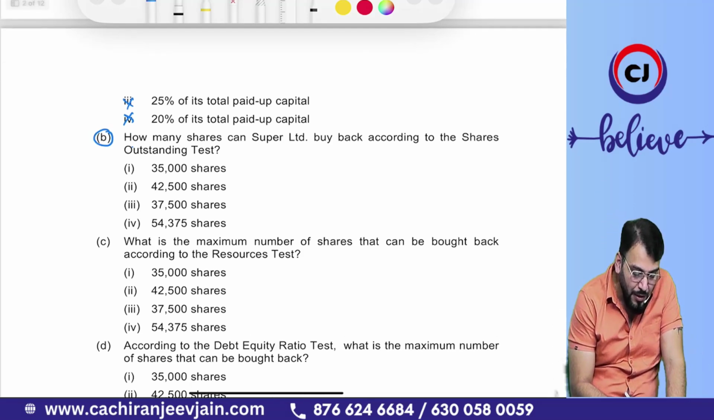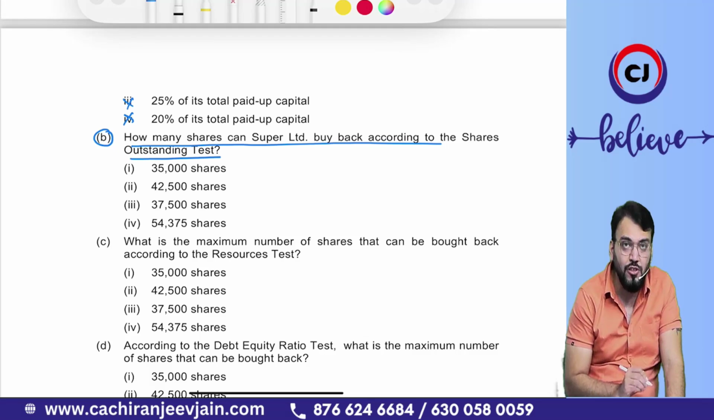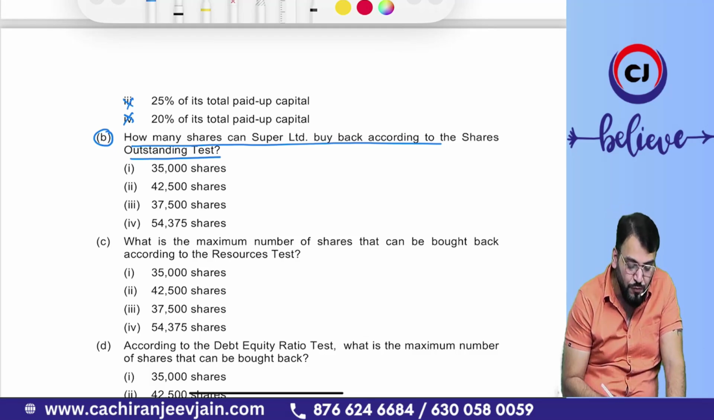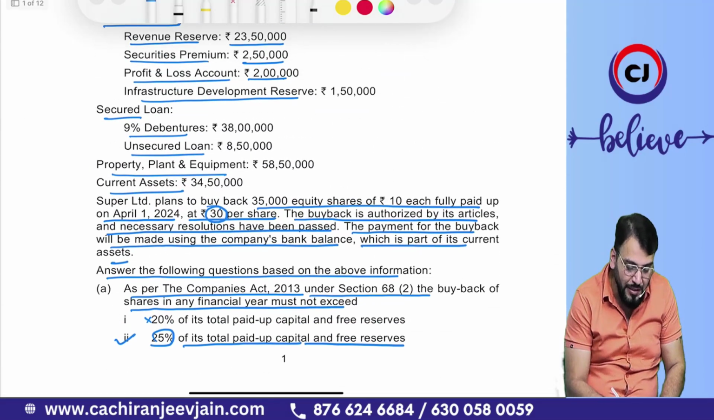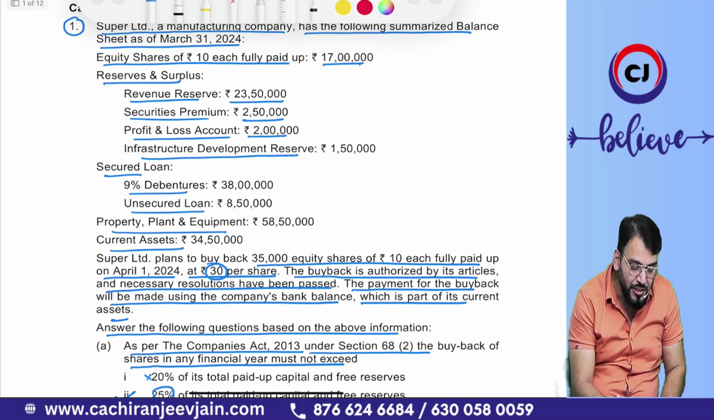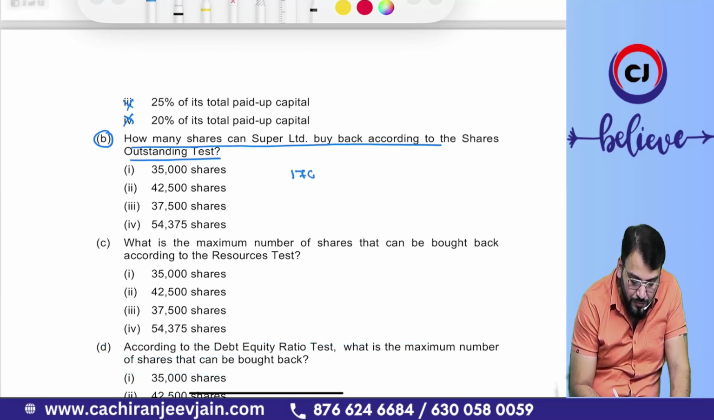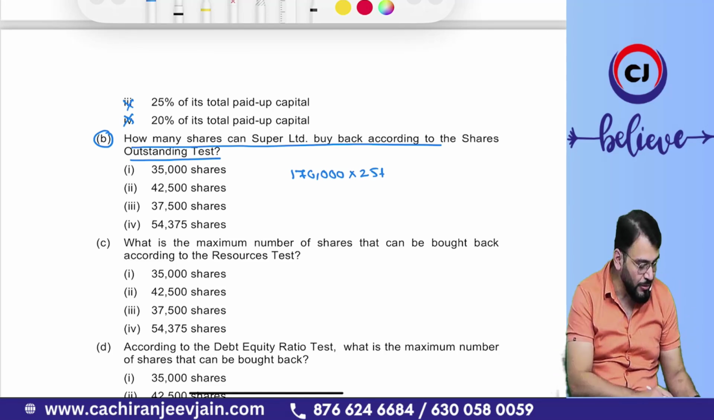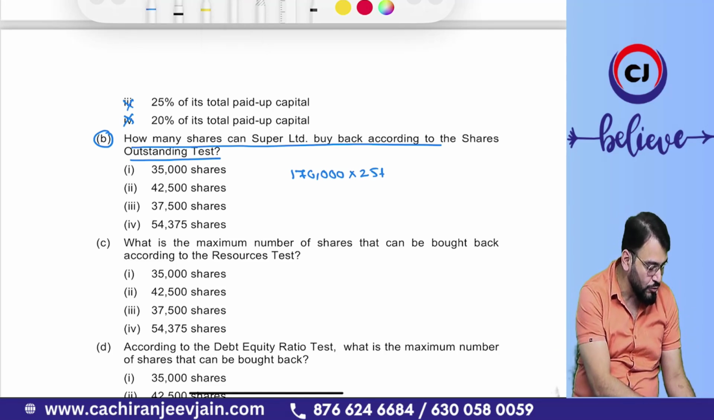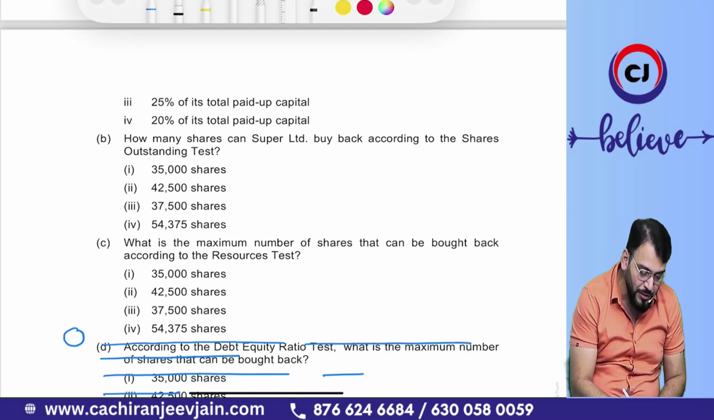Coming to point number B: how many shares can Super Limited buy back according to the shares outstanding test? As per the shares outstanding test, first we need to find out the total number of shares. It is given 17 lakh, so 17 lakh divided by 10 becomes 1 lakh 70,000 shares. Then 1 lakh 70,000 into 25% is the maximum. Check how much it is coming. 1 lakh 70,000 into 25%. The answer is option number 2, which is correct.